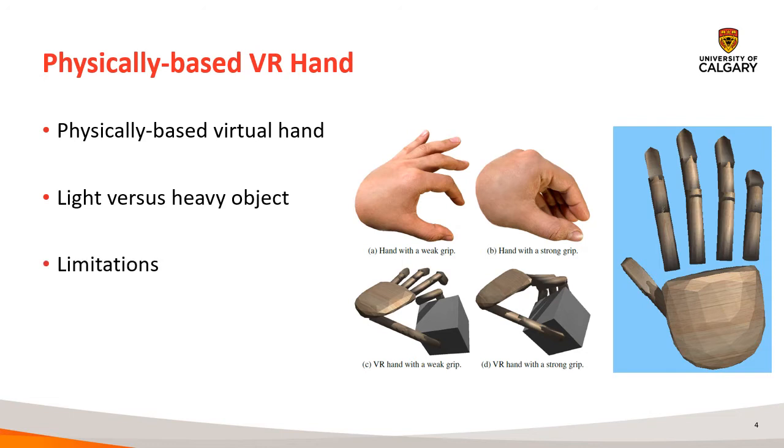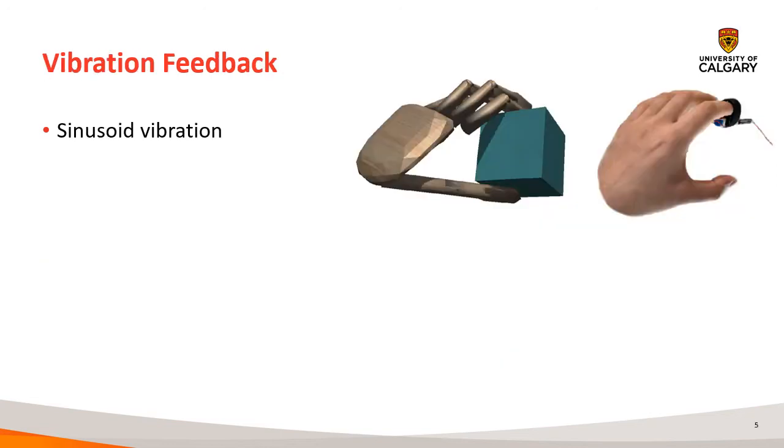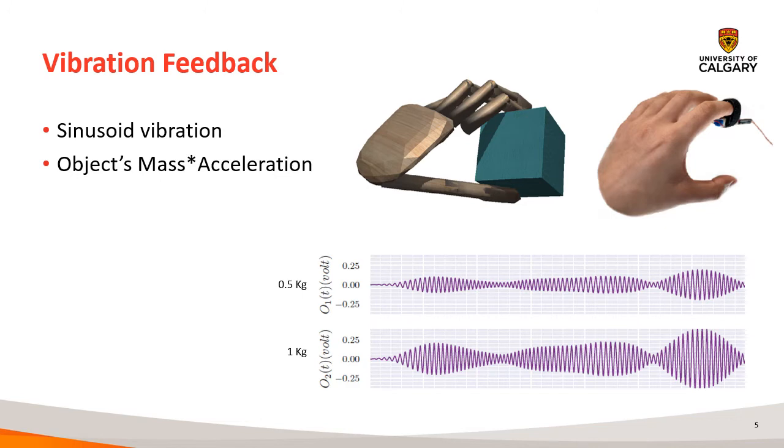One potential problem for this is, what if the two objects are both very light? It would be easy to pick both of them up, even though they may have a significant weight difference. Therefore, we propose a complementary sinusoid vibration feedback. When the user is grasping an object, the vibration renders at their index fingertip, and its intensity changes proportionally to the object's mass and acceleration.